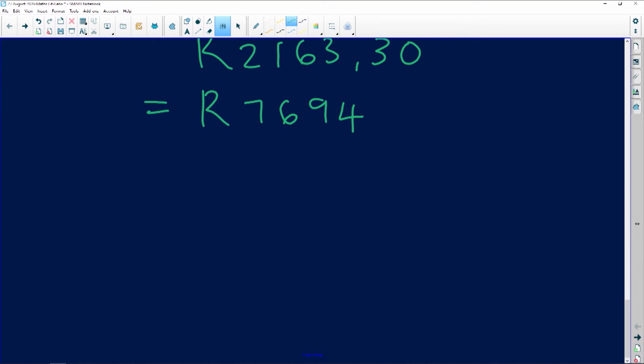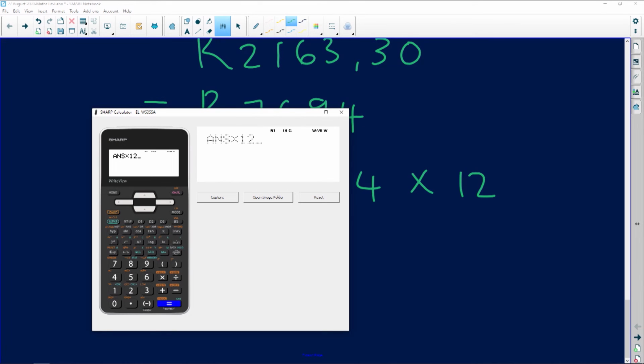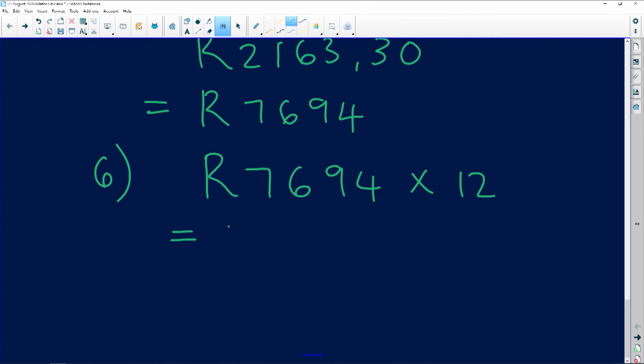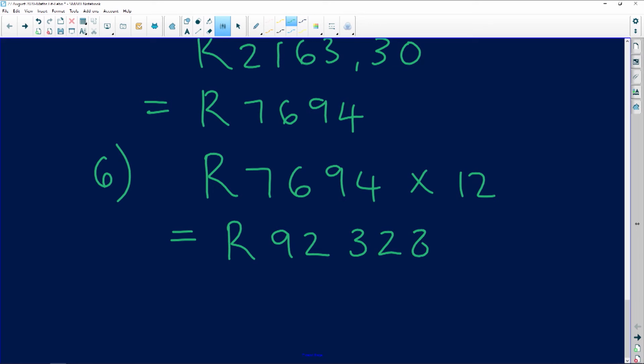So let's take this amount and multiply it by 12. So it's going to be 7,694, and this is 2 marks. So that's how you know that you're not going to be doing too much work. Okay, times 12, 92,328. I just need to check that again. 328. Your taxable income is your annual amount. So be super, super careful in terms of that.